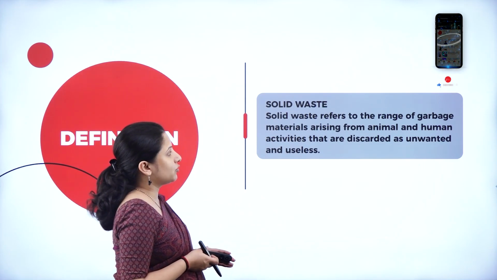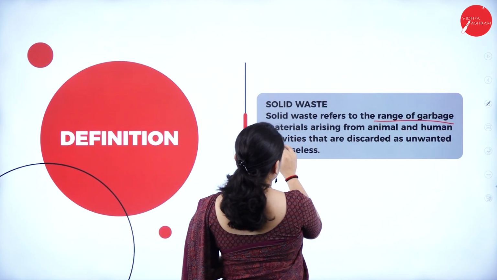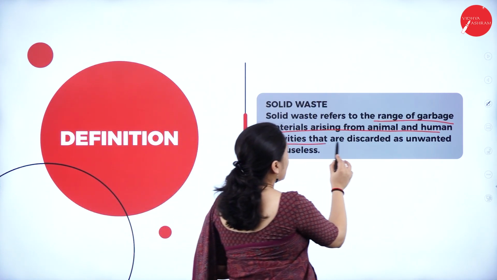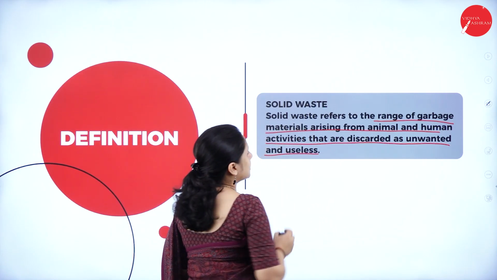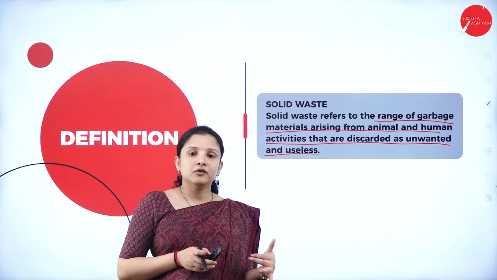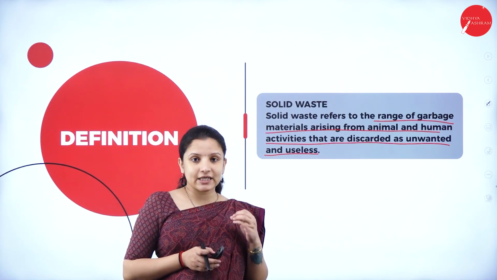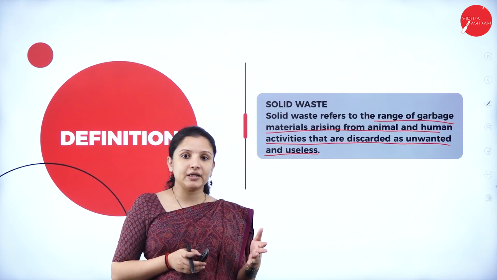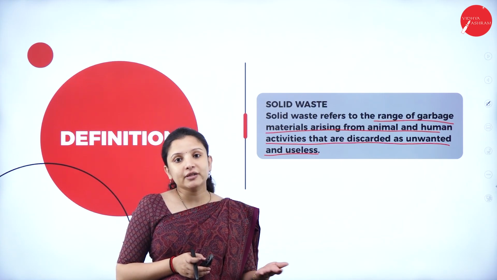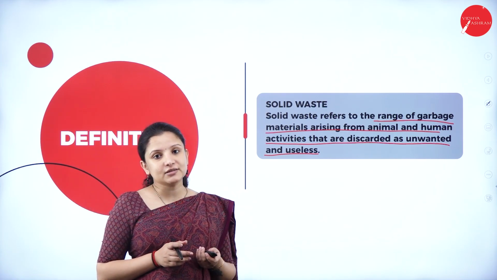So talking about solid waste, what is solid waste? The range of garbage materials that come from animal and human activities that are discarded as unwanted and useless are called solid waste. So any waste that occurs from a plant, because of human beings or because of animals, which is solid in nature, for example from human beings, the papers, the household vegetable peels. A lot of these solid materials that we throw out which are not of any use, such materials are called solid waste.